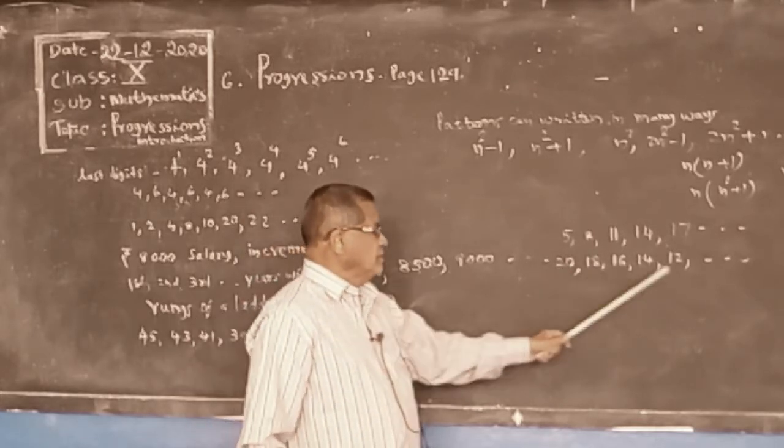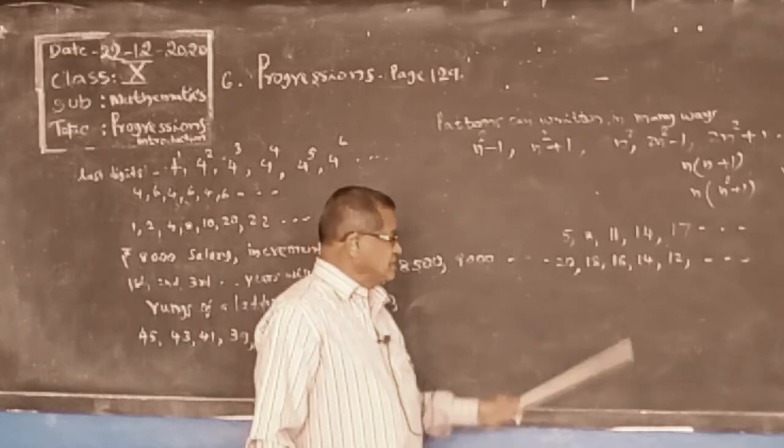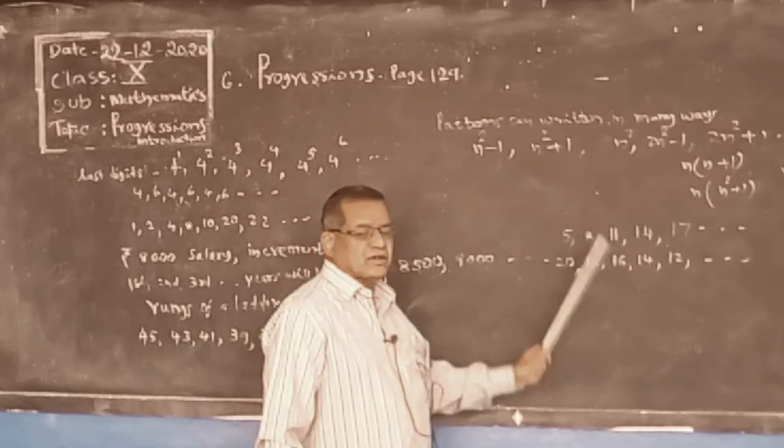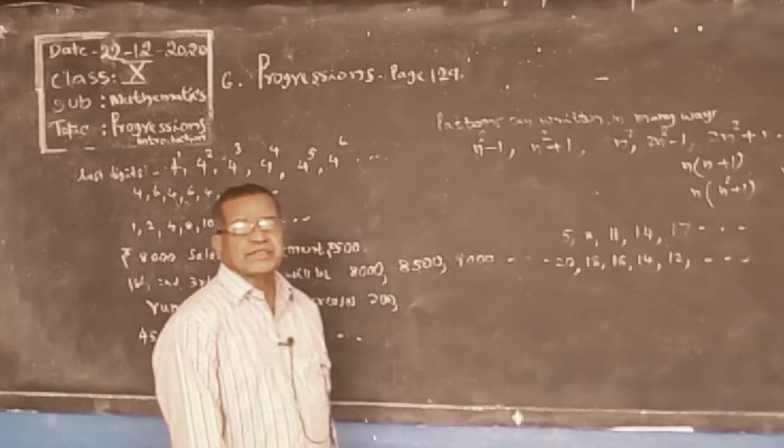Such a series of numbers is called an arithmetic progression.